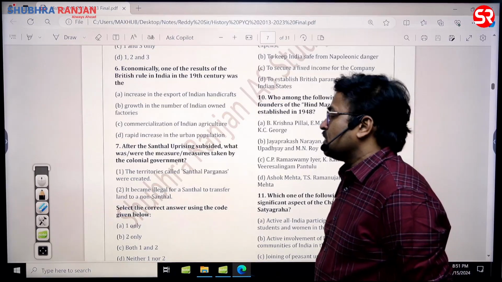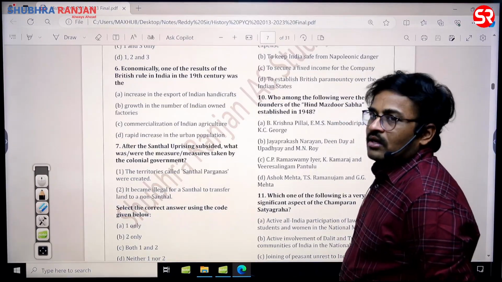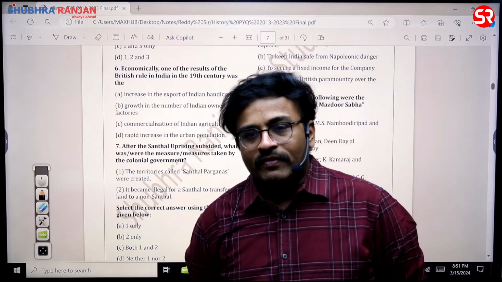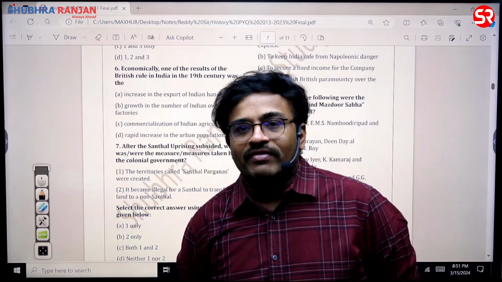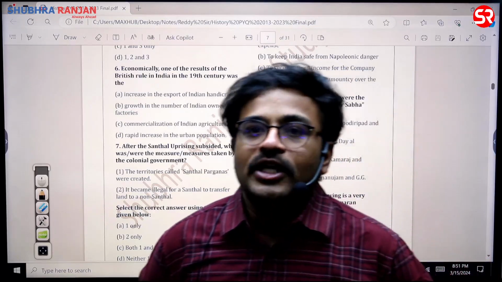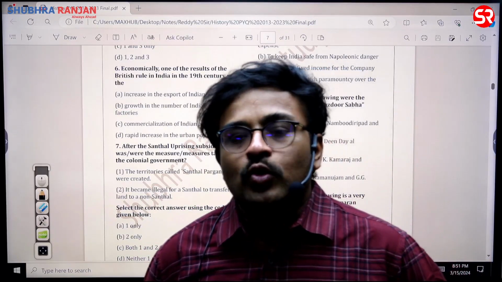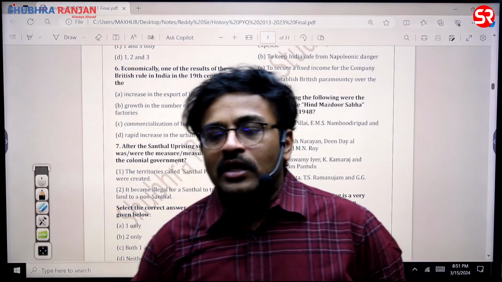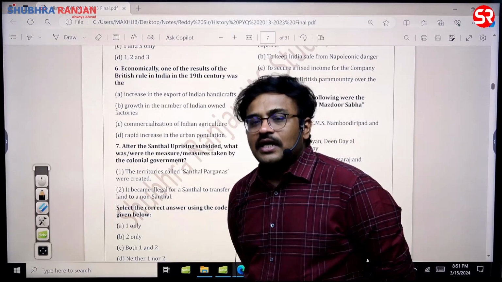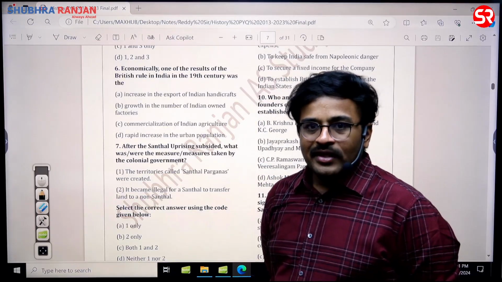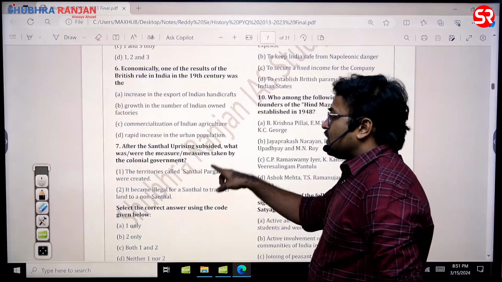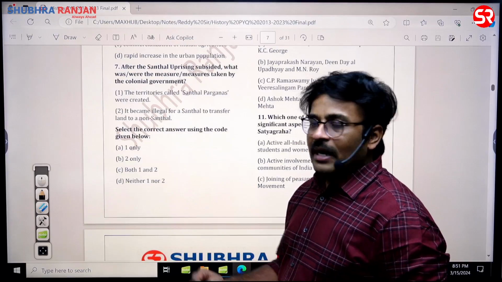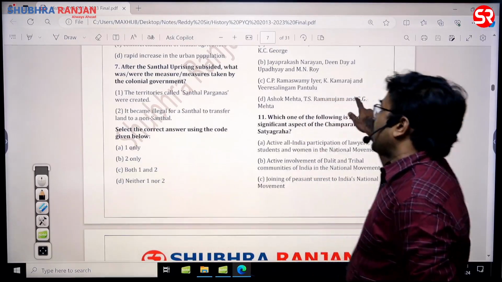C is the answer. Then after the Santal uprising, definitely what they did is they created a separate province called Santal Pargana. Usually, whenever a tribal rebellion happens, the British colonial state's first measure is to stop the transfer of land from tribals to non-tribals, sir, so that the outsider influence will come down. In fact, the Santal rebellion is against the Dikus, who are foreigners, that is the reason why. So both the provisions are correct, and this question is directly picked up from your NCERT book, Themes in Indian History, Part 3, sir. So the answer for this question is C, both 1 and 2.